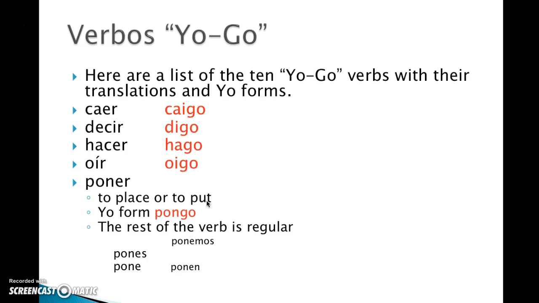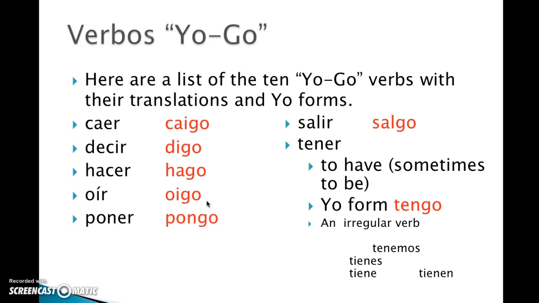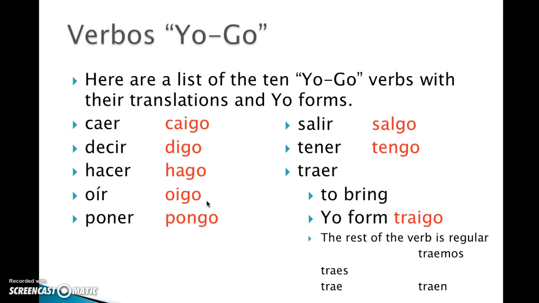Poner means to place or to put. Yo form is pongo, and the rest of the verb is regular. Salir means to leave or to go out. Yo form is salgo. Rest of the verb is regular. And salgo and valer, which we're going to get to last, are very similar. Tener means to have. Sometimes it means to be. Yo form is tengo. Y'all got to know that one by now. And it's an irregular verb. So it's going to be E to IE everywhere else except for nosotros and vosotros. And of course the yo form, which is tengo.